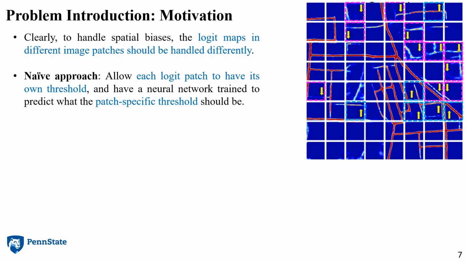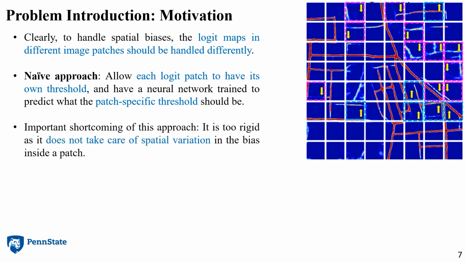Instead of having a fixed value of binarization for the entire image, we can have different threshold values for each patch. Well, what would be a problem with such an approach? An important shortcoming of this approach would be that it's too rigid, as it does not take care of spatial variation in the bias inside each patch. So what is the spatial variation? Inside an image patch, there could be spatial variation in the bias.